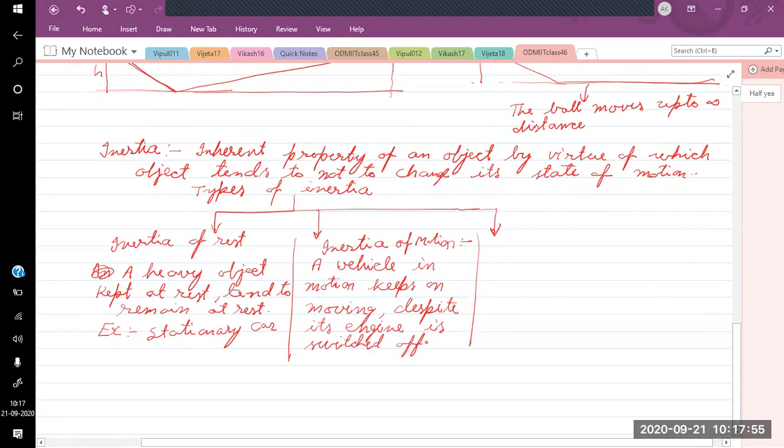Brake applied means you are applying some force. If you do not apply any force, it will have a tendency to move with uniform speed in the same direction. Then the last type of inertia is inertia of direction.